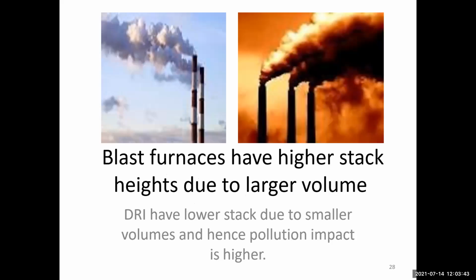The blast furnace has higher stack heights due to its large volume. The DRI has a lower stack due to the smaller volume, and hence the pollution impact is higher. So suppose the chimney stack is higher, what is the effect on the atmosphere?